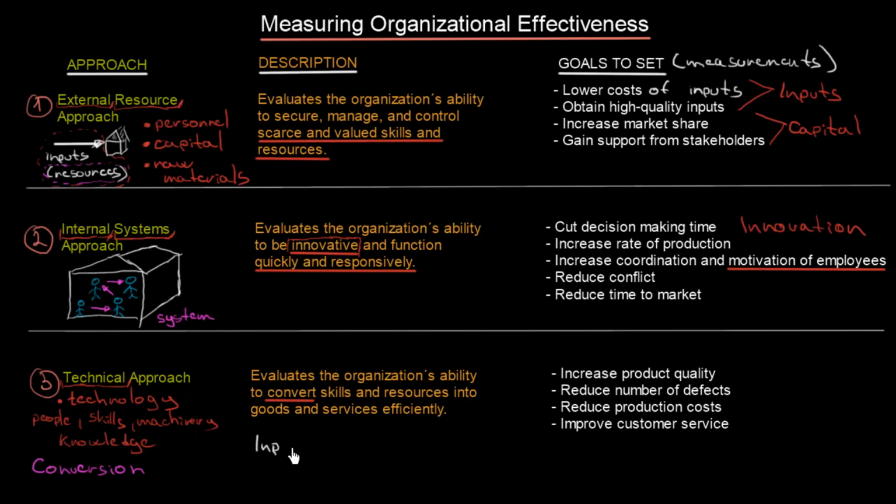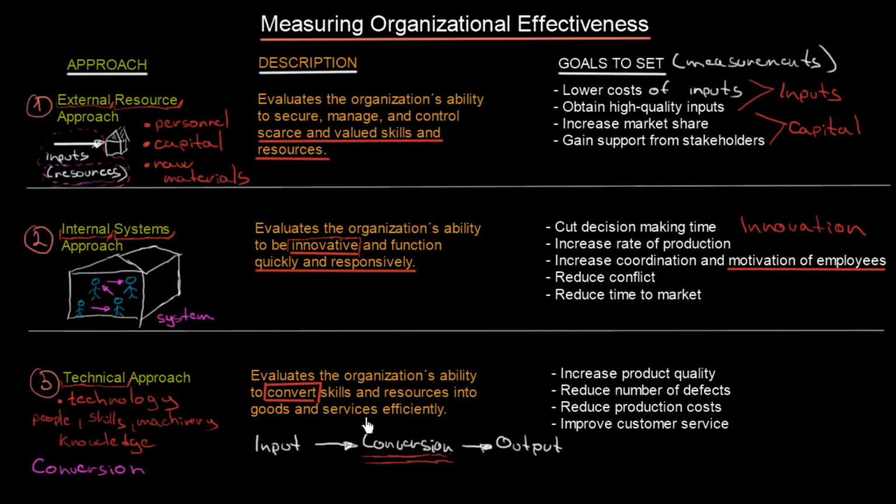We always have some input, then there is our conversion, and finally there is our output. So this approach is focusing right over here, where our organization is converting skills and resources into some valuable goods and services. So let's highlight the word convert.